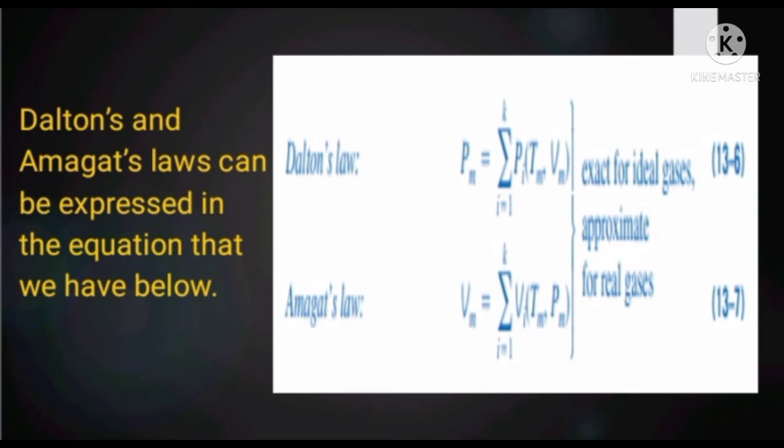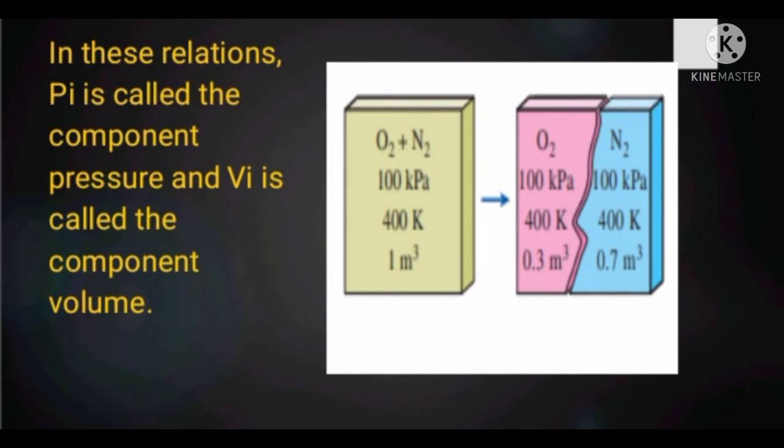Amagat's law formula: Vm = Σ (i=1 to k) Vi(Tm, Pm). Exact for ideal gases, approximate for real gases. In these relations, Pi is called the component pressure, and Vi is called the component volume.